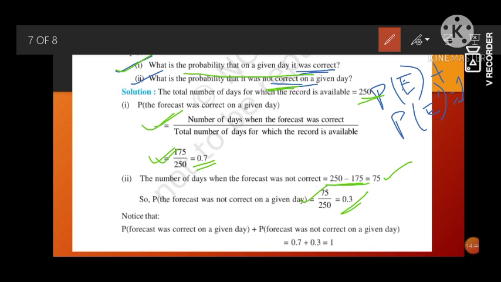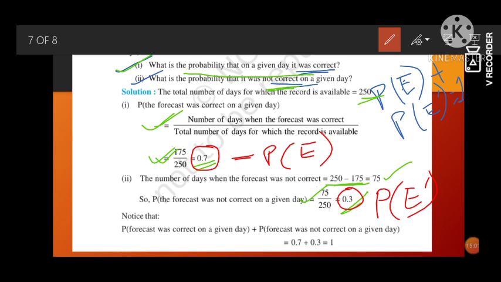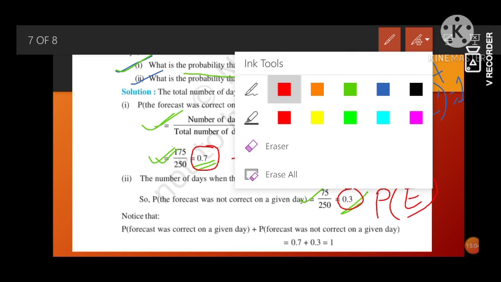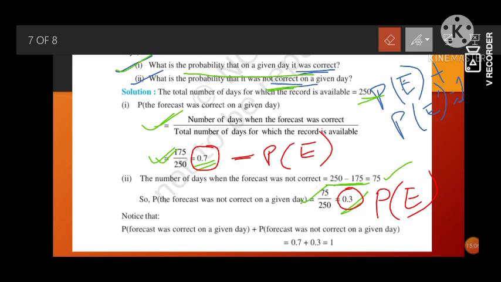So now you can see that this is the forecast which is correct and this is the forecast which is incorrect. That means this is equal to P(E) and this is equal to P(E prime) or P(E bar). We commonly use bar, so we will use P(E bar).